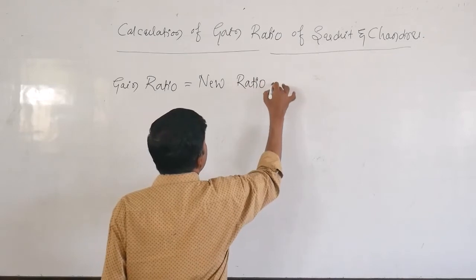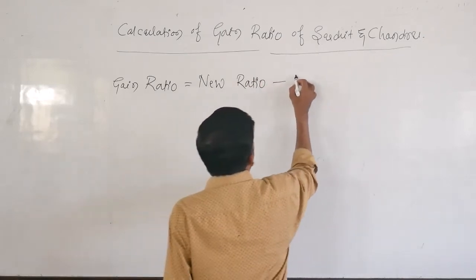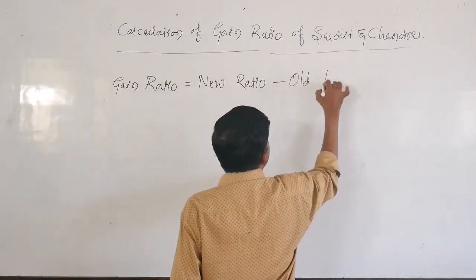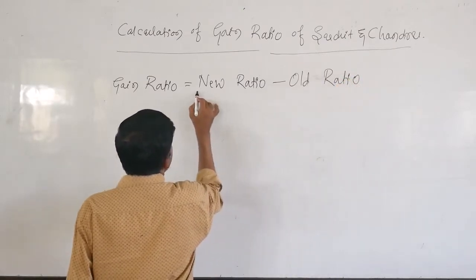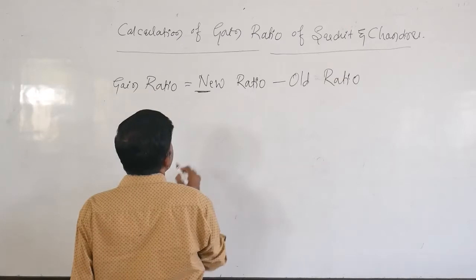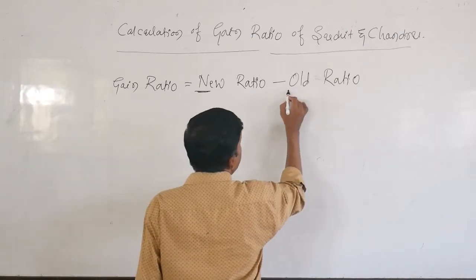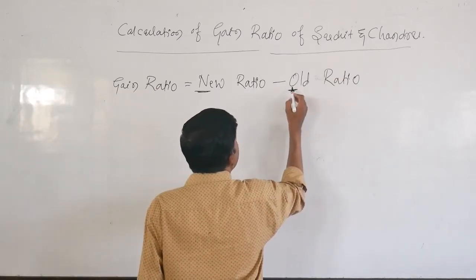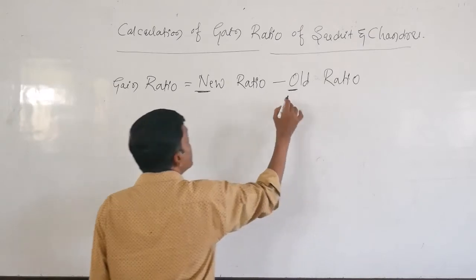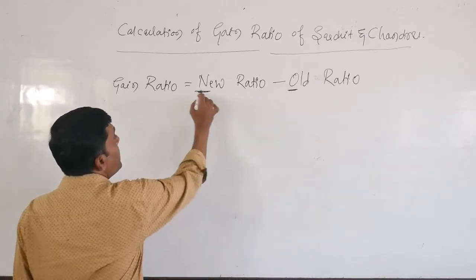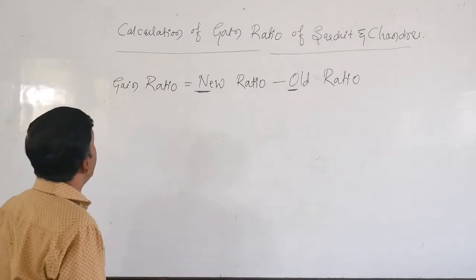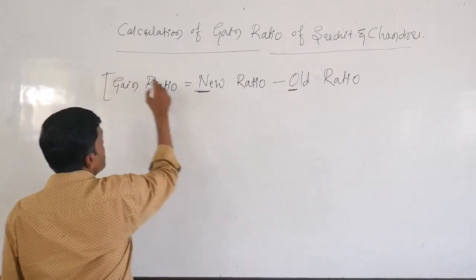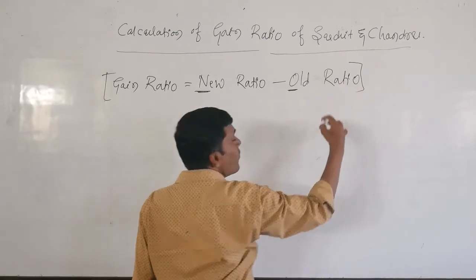New ratio minus old ratio. Please concentrate. The first letter is N, the first letter here is O. So N minus O. Then you can easily find this equation to get the gain ratio.